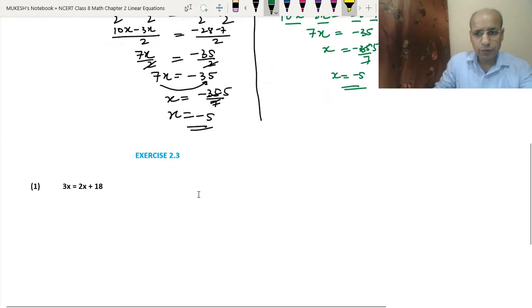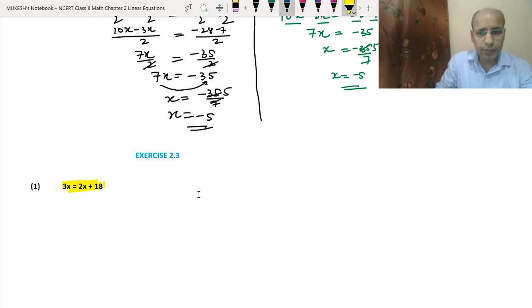So we have the first question here. 3x equals 2x plus 18. Okay. So what will we do? We will shift this 2x to the other side. So this will become minus. So it will become 3x minus 2x equals 18. And now 3x minus 2x is x. So x equals 18 is the answer to this question.